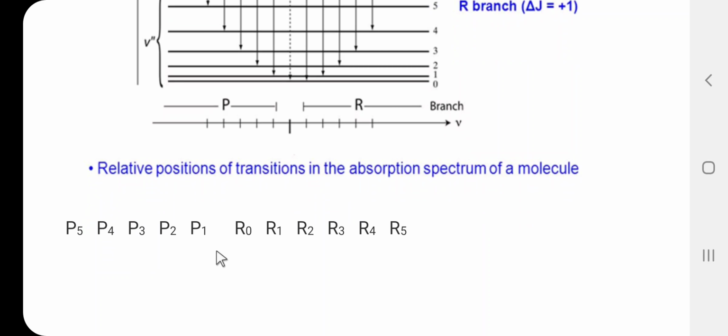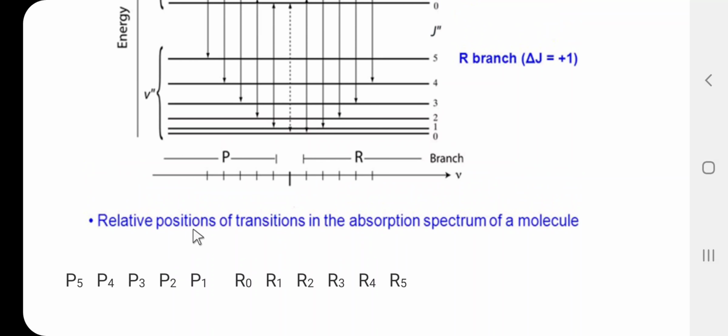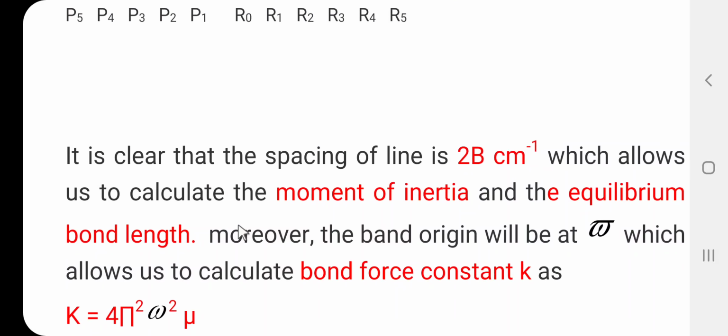So, here these are the various lines, that is R0, R1, R2, R3, R4, R5, and here P1, P2, P3, P4, P5. In this way the vibration rotation spectra is obtained. Here it is clear that the spacing of the lines is 2B centimeter inverse, which allows us to calculate the moment of inertia and the equilibrium bond length.